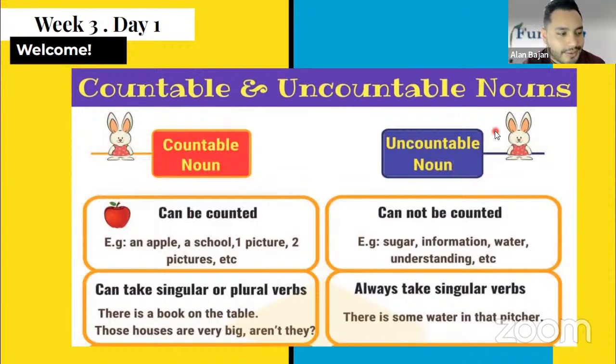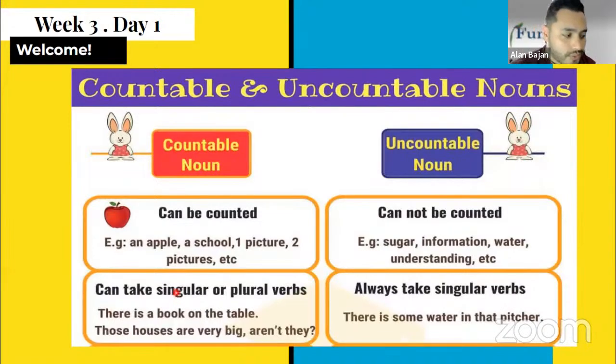Yes, and I'm saying this because personally, this topic is very confusing if we try to define why it's countable or uncountable. The best definition is that countable nouns are something that we can count and we can pluralize, right?